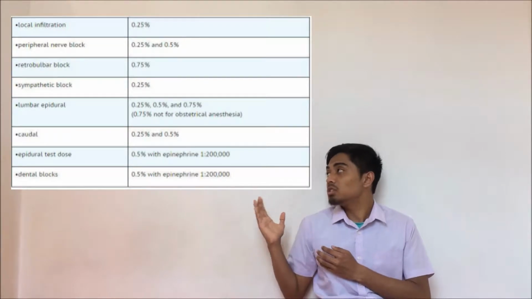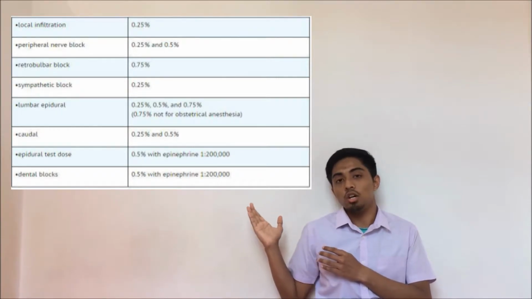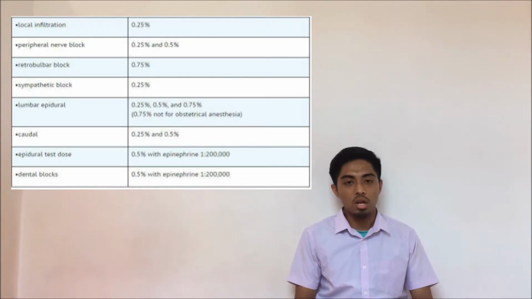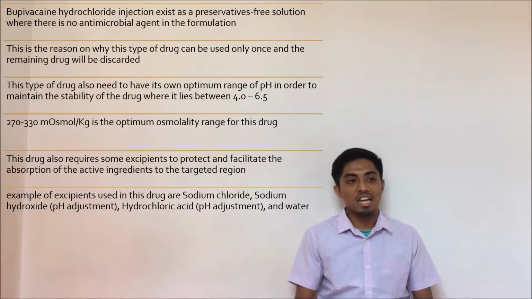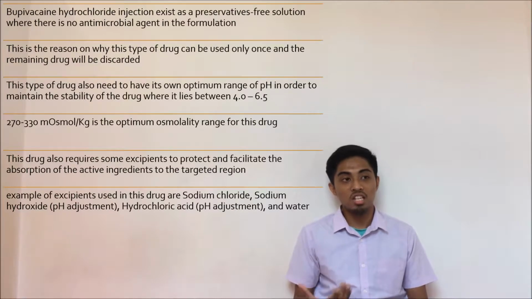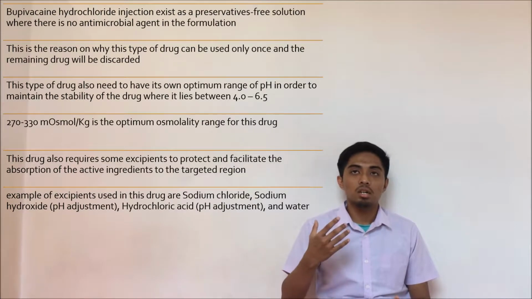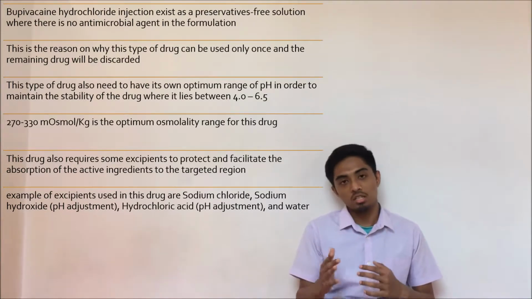Okay, this is the table that illustrates the route of administration and the dosage that is used for each route here. Next, I will explain the formulation of this drug. Bupivacaine hydrochloride injection exists in a preservative-free solution where there is no antimicrobial agent in this formulation. That's the reason why, once the drug is used for the first time, the remaining drug needs to be discarded.